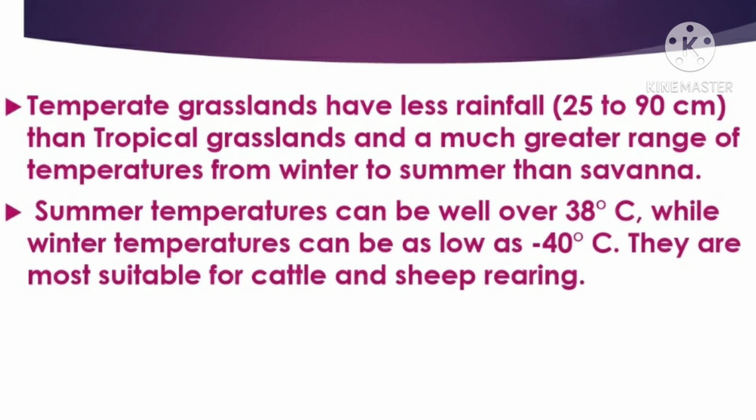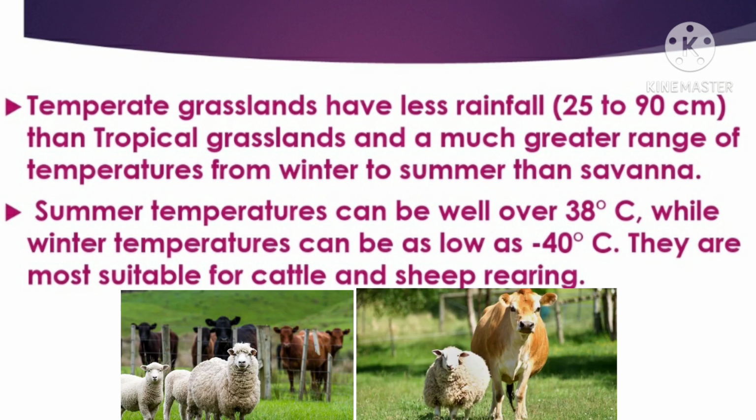Temperate grasslands have less rainfall than tropical grasslands, about 25 to 90 centimeter, and a much greater range of temperatures from winter to summer than savanna. In summer, temperature can be well over 38 degrees Celsius, while winter temperatures can be as low as minus 40 degrees Celsius. And you know, children, temperate grasslands are most suitable for rearing cattle and sheep.